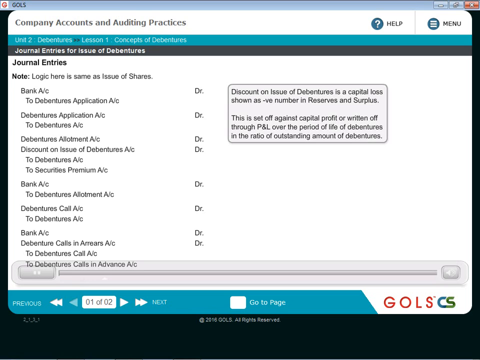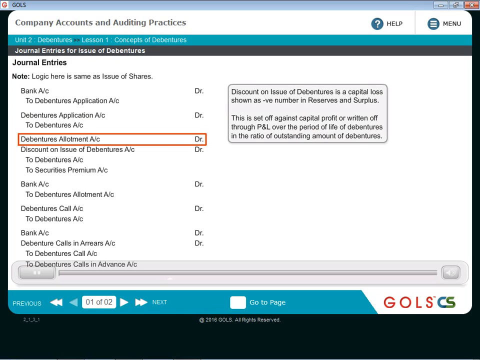Now, as I said, debentures also can be issued for cash in installments. So first the companies may take the money on application, then on allotment, then first call, second call, all that is allowed. But normally, in case of debentures, because it is a loan, the entire amount will be taken upfront and not in installments usually. So the first entry for the receipt of application money: bank account debit to debenture application account. Then the debenture application account will be transferred to debentures account upon the allotment of debenture certificates.